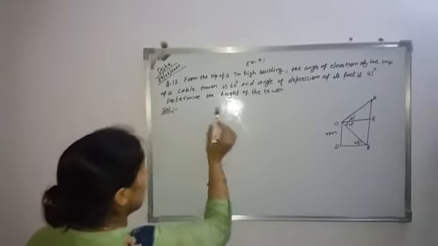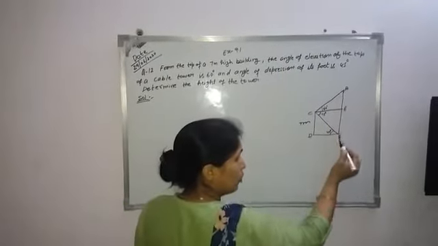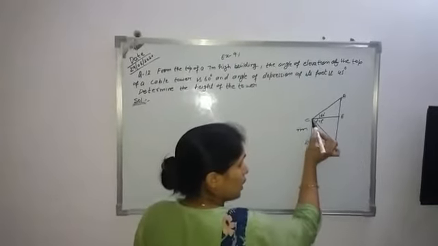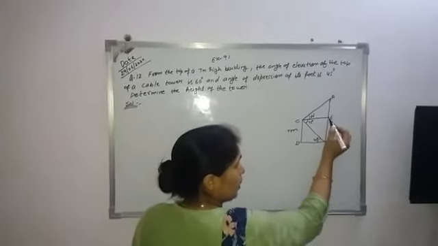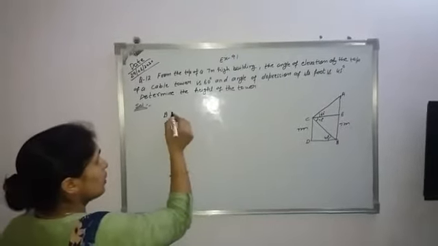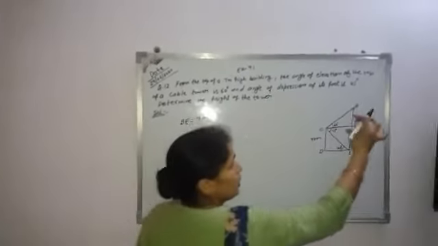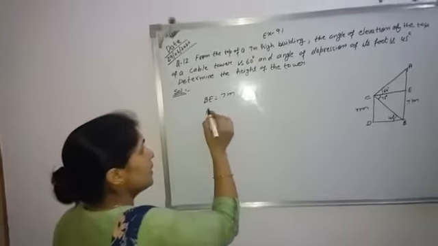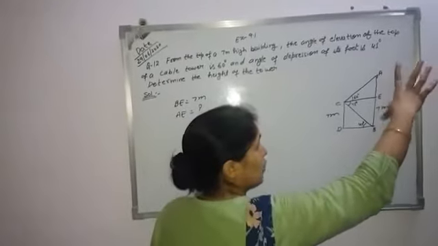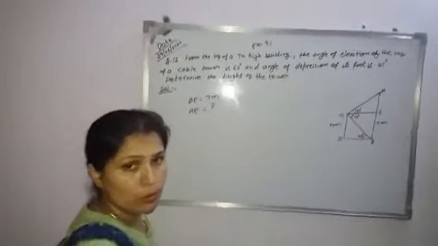Now which value do we want to find out? Determine the height of the tower. This is what we want to find out. Now when we draw a line parallel to this surface, if this height is 7 meters, can we say that BE is also equal to 7 meters? So here BE is equal to 7 meters. Now which is our required length? AE, the length of AE. If we know the length of AE, then we can find the total height of this tower, and the height of the tower is what we want to find out.